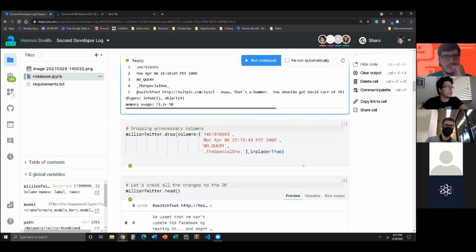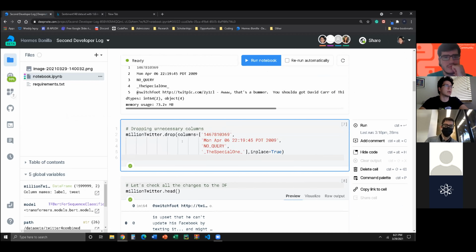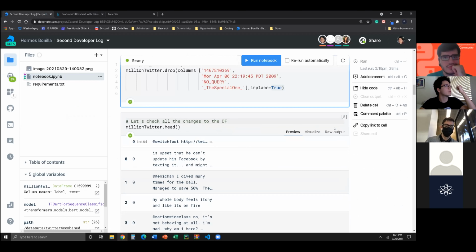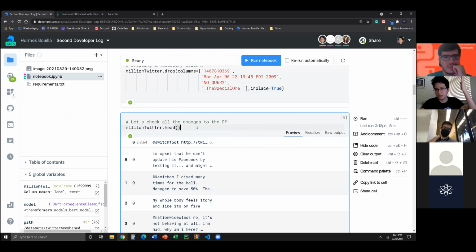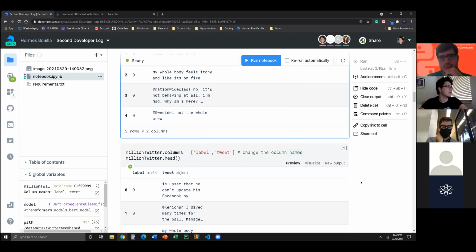And what we're doing right here is we're actually just dropping all of the columns we don't need, so anything that's not the text and the sentiment, using .drop. Then we're checking our table again, checking how it looks. It looks a lot more manageable now. We only have 2 columns, and we have our values, but still the title is not good so far.